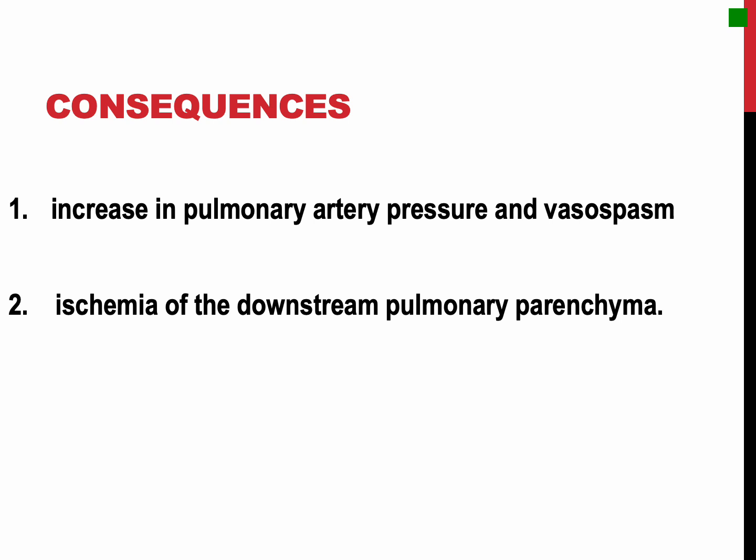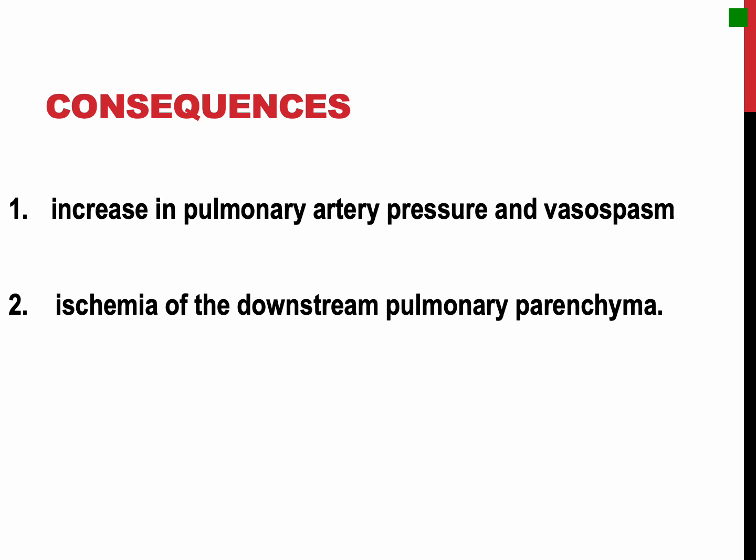Two important consequences of pulmonary arterial occlusion. The first is an increase in the pulmonary arterial pressure and vasospasm. The increased pulmonary arterial pressure happens due to the blockage of flow. Vasospasm is caused by the release of mediators such as thromboxane A2 and serotonin.